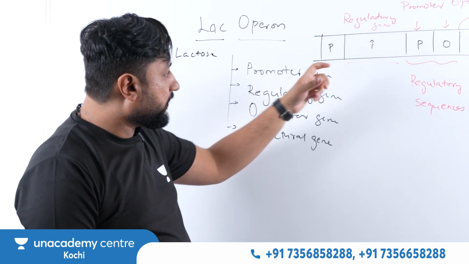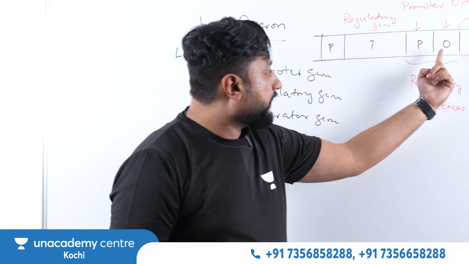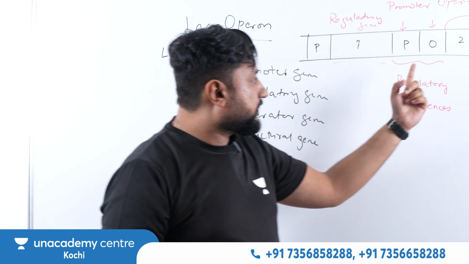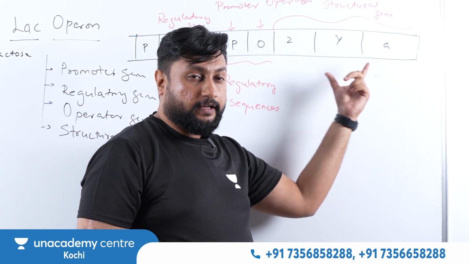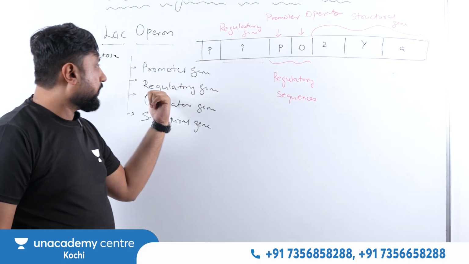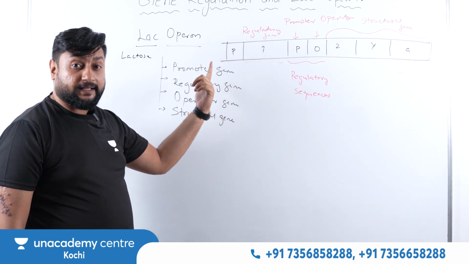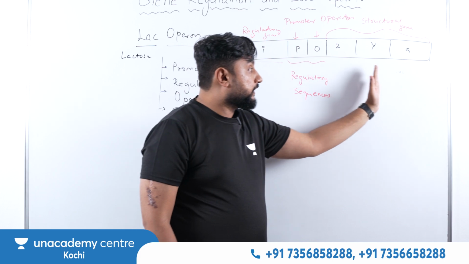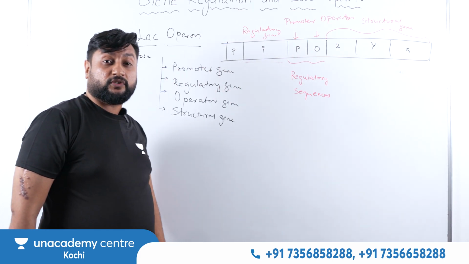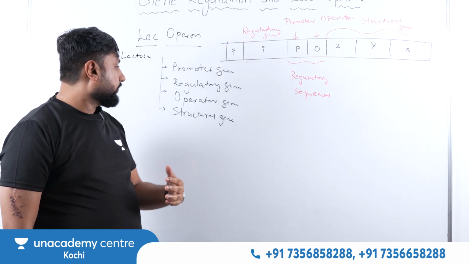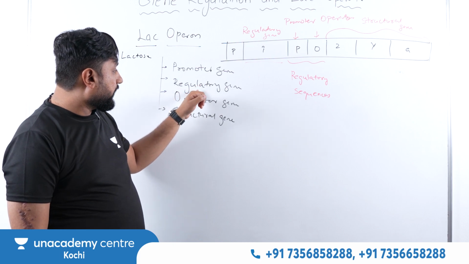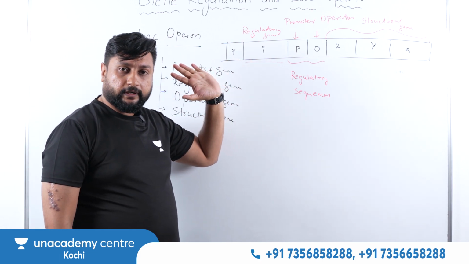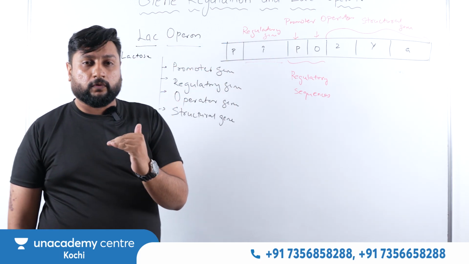So here we can see the promoter gene is there. Here we can see the operator gene is there. We can also see the structural gene, ZYA. If you look very closely, we are talking about what? This happens in a prokaryotic cell. So in the prokaryotic cell, what you're looking at is a polycistronic condition. We'll discuss that also, fine. Then we have what? A regulatory gene, this one. Got it? So we're going to talk a little bit more detailedly about this.